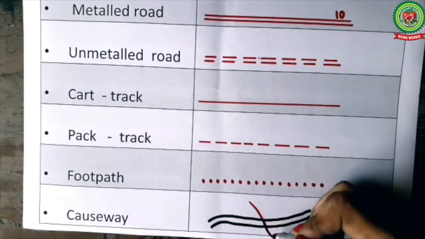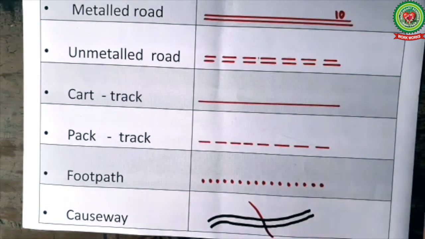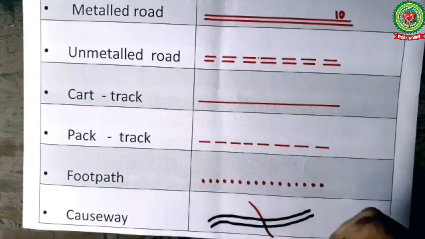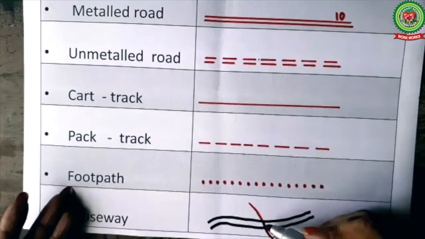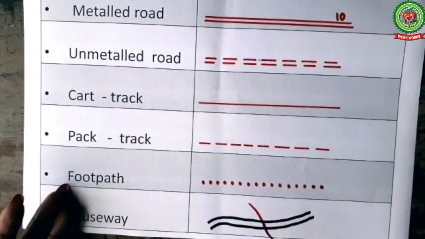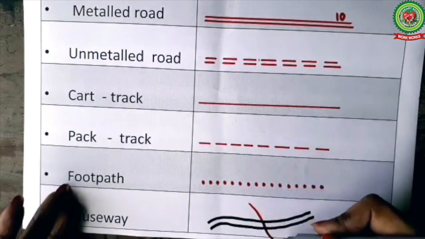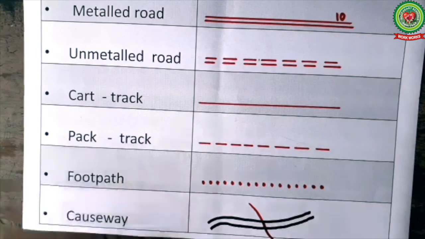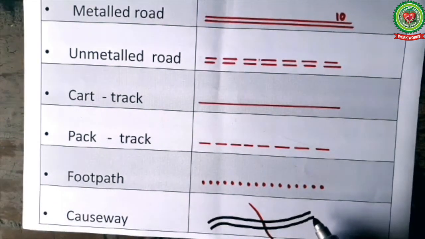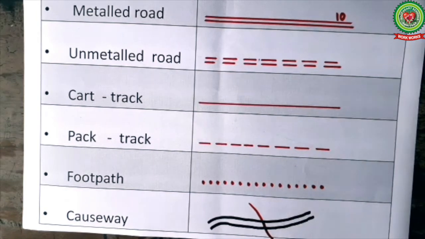Okay, so it is a raised platform. It is not a bridge. It is a raised platform. Means we fill the river with mud or pebbles, and a temporary path is made for trade or for moving from one place to another place across the river. During rainy season, when the river is filled with water, causeway disappears. So it is a temporary path.